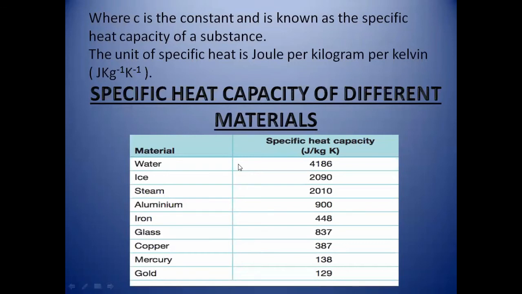Similarly, you can see that the specific heat of copper is very low, that is 387. It means that by giving a small amount of heat to copper or mercury or gold, its temperature will increase rapidly. But in water or ice we require a great amount of heat to raise its temperature. Okay, so this is why we call it specific heat and heat capacity.